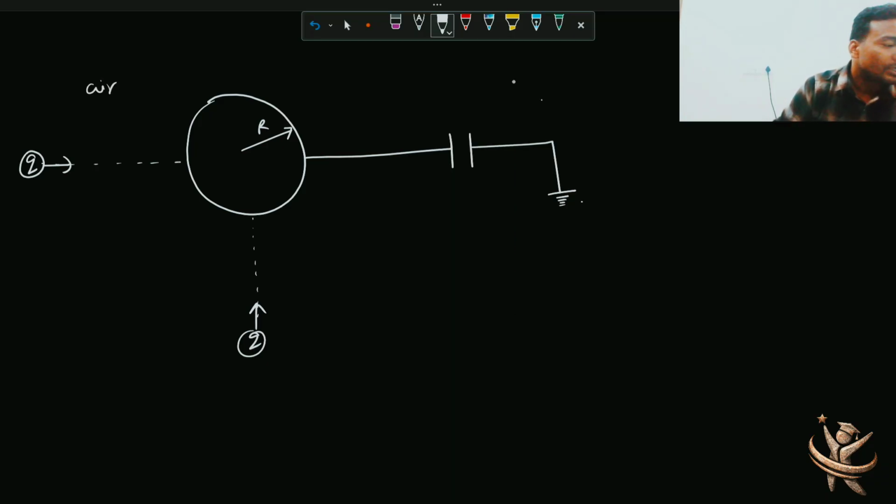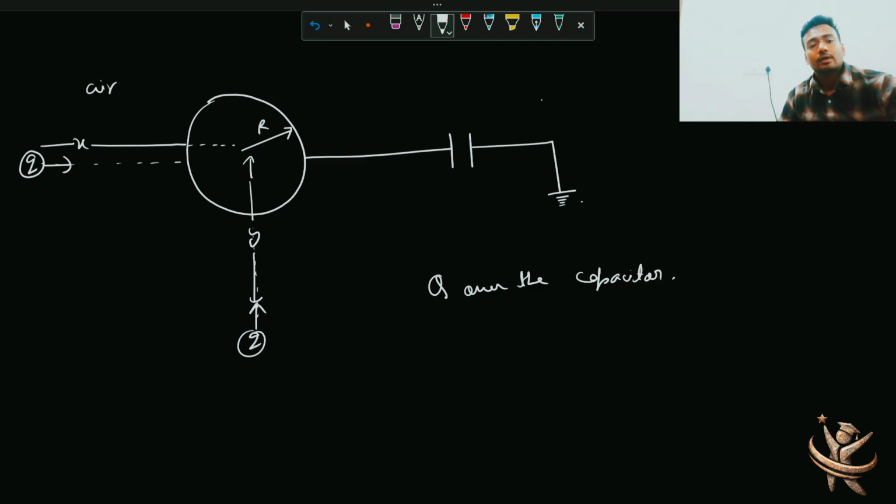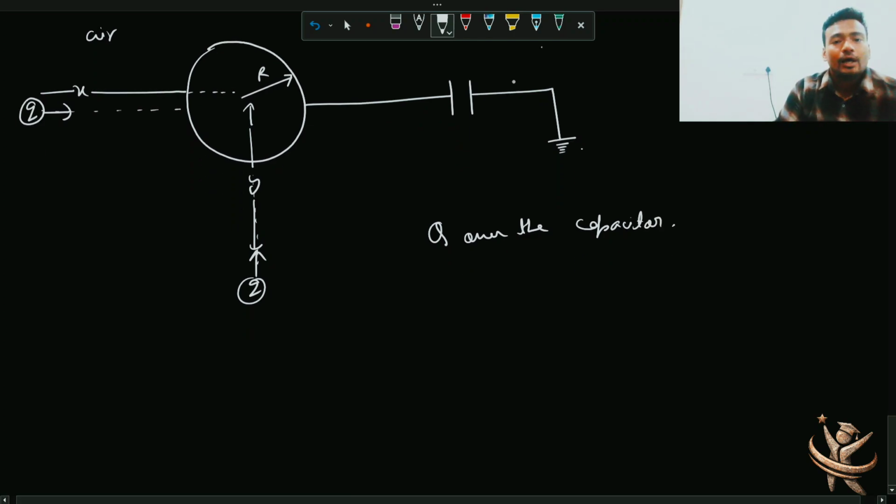Okay, so the question is, let's suppose when it is at a distance of x from the center of sphere and this is at a distance of y from the center of sphere. So at this particular instant, you have to find out q over the capacitor, right? How to approach it?